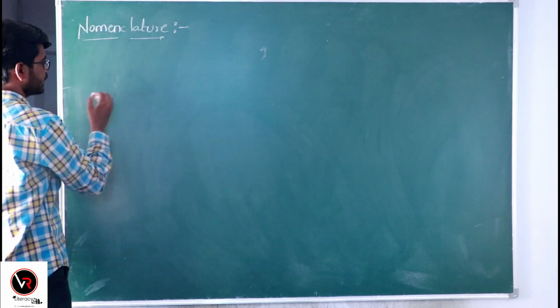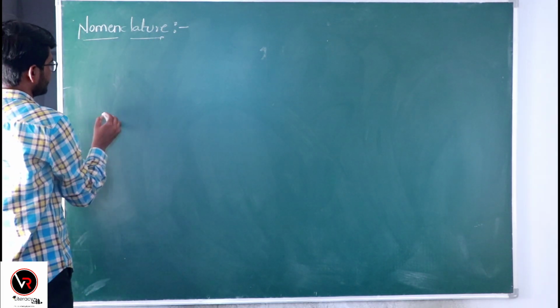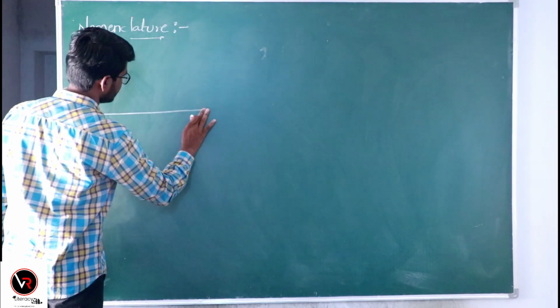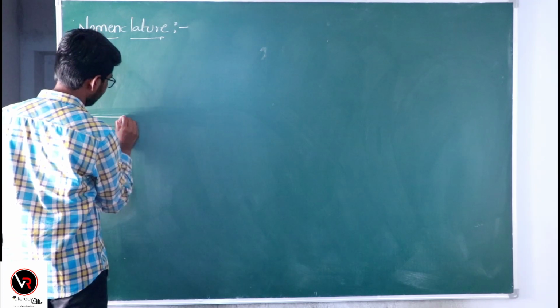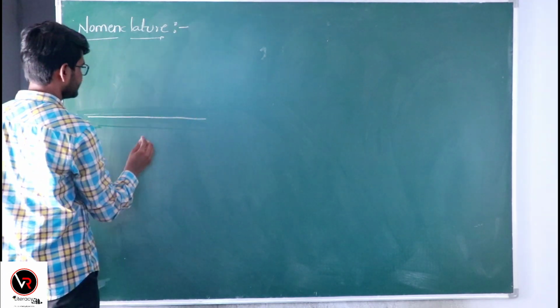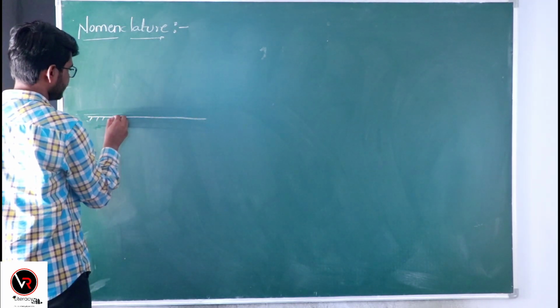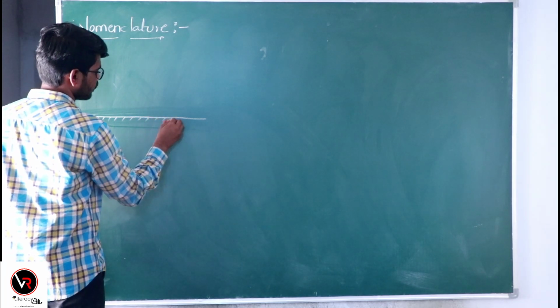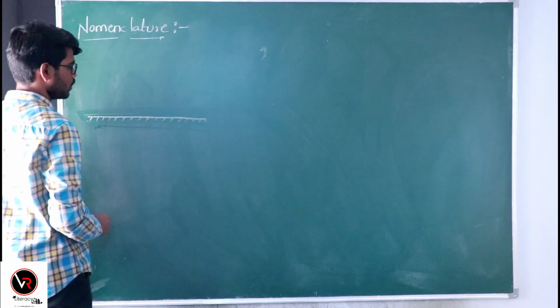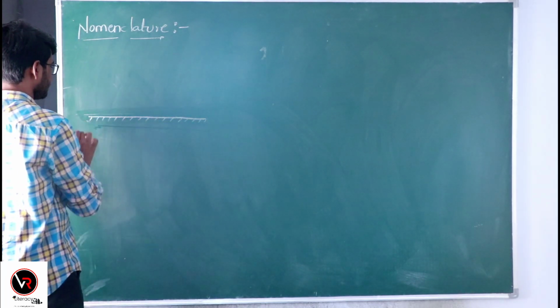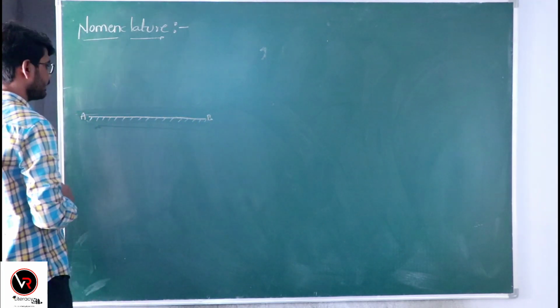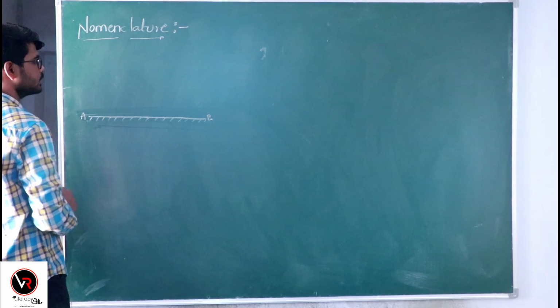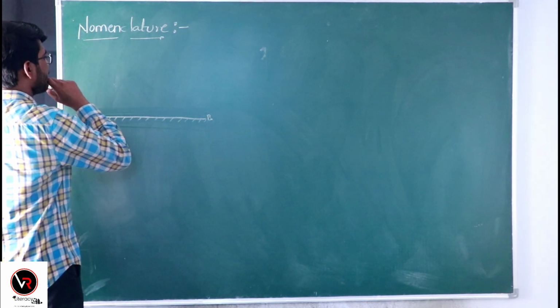So for understanding the nomenclature, again consider a plane mirror which has the good reflecting property. One of the plane mirror surfaces is polished with a silver coating and acts as a reflector. This is the reflector, right?